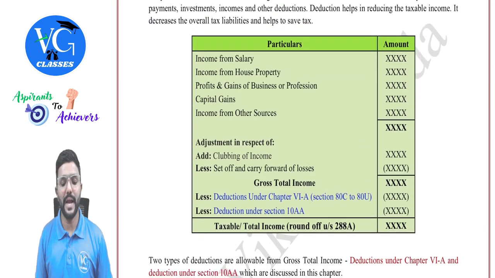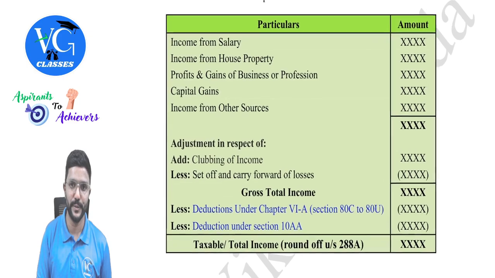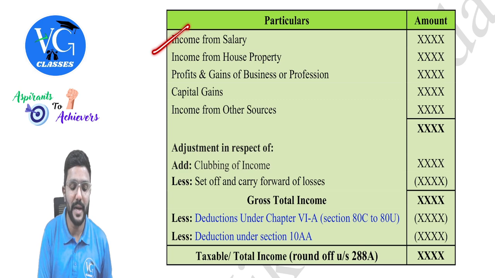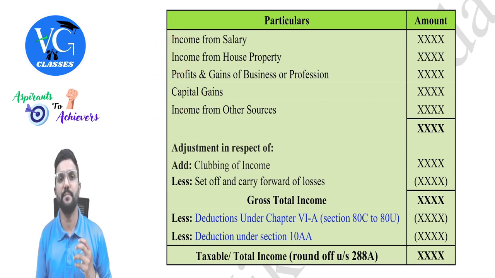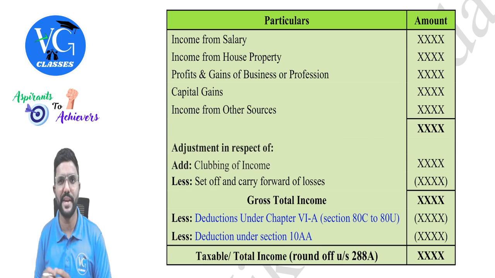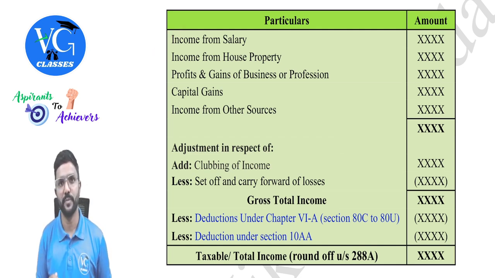And one thing you guys have to be careful about is, exemption is different from deductions. If an assessee is eligible for an exemption, he can claim that exemption under the respective head while computing the income under that head. For example, while computing the income under the head salary, if the assessee is eligible for any exemption for HRA or gratuity or pension, he can claim all those exemptions under the respective head only.